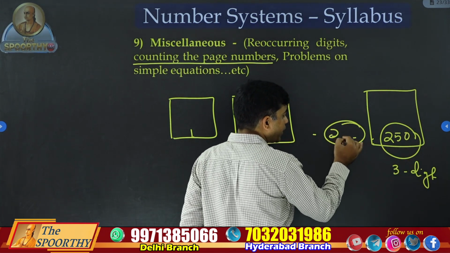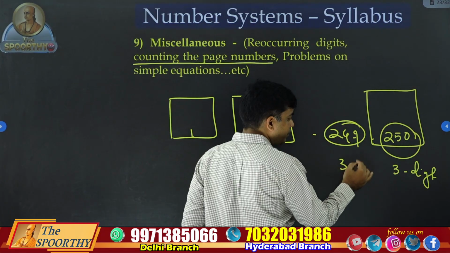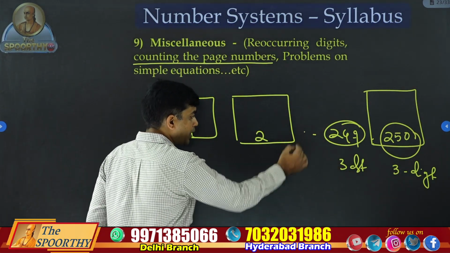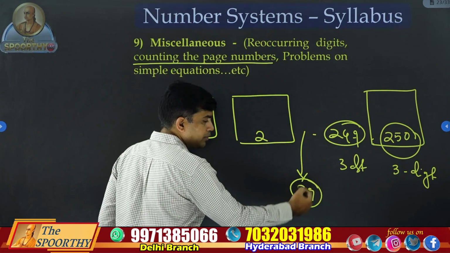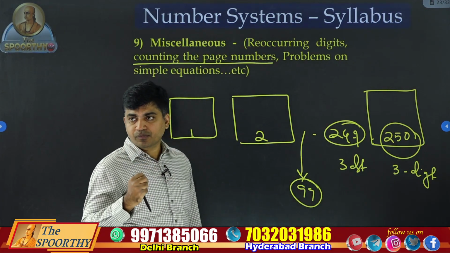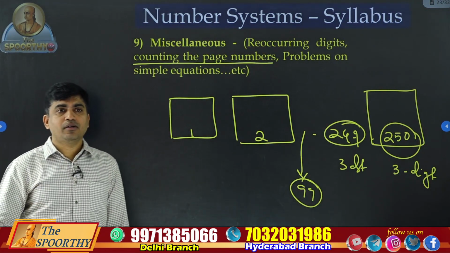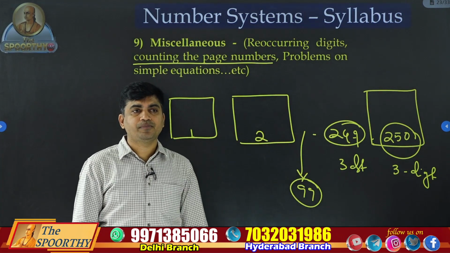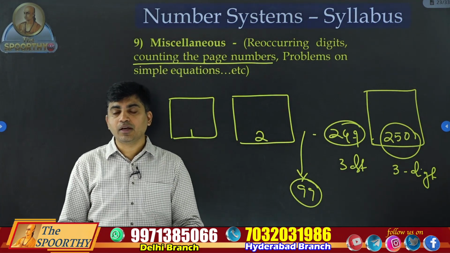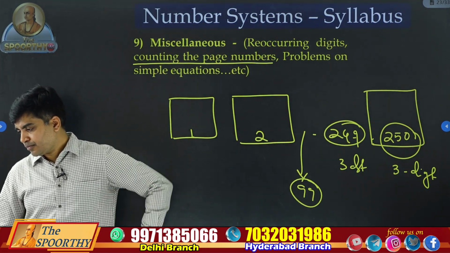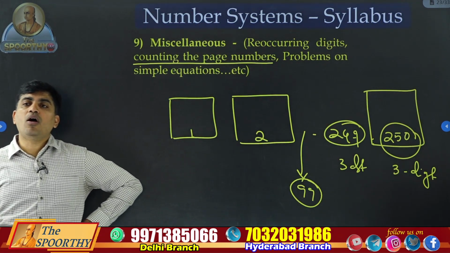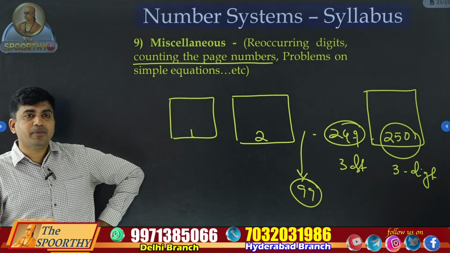To print 249, how many digits are required? Again 3 digits. To print page number 99, how many digits are required? 2 digits. So they'll ask, how many digits will be there in total? This is the question: how many digits are required to print all these page numbers?